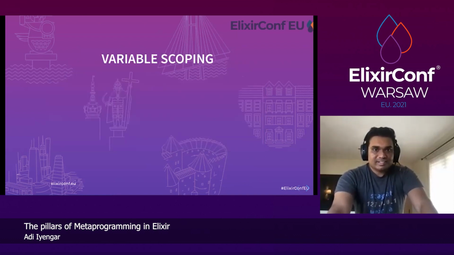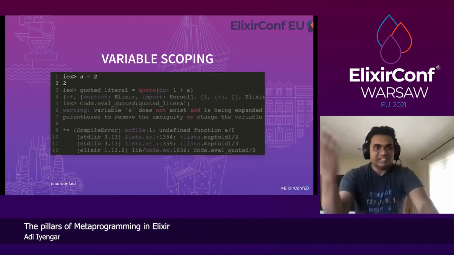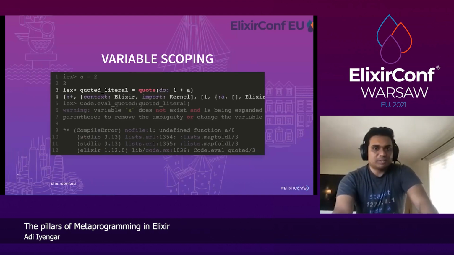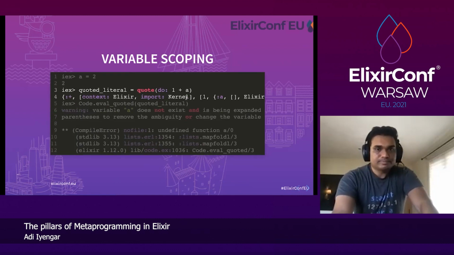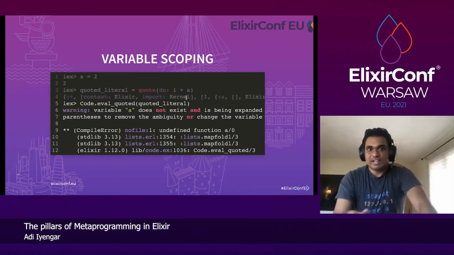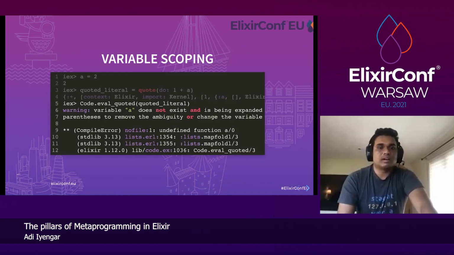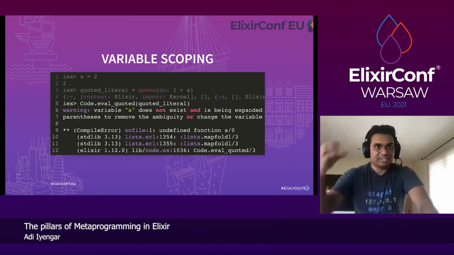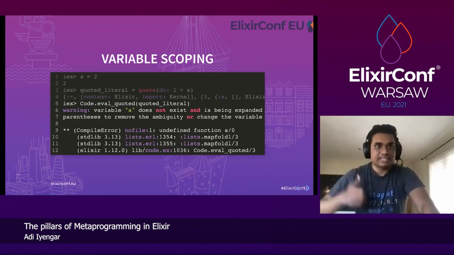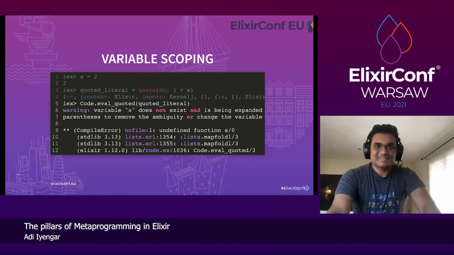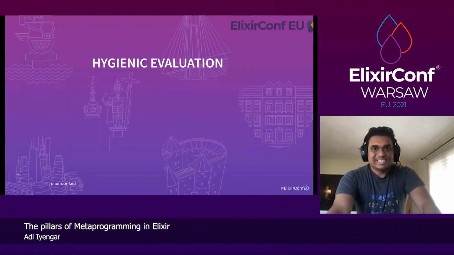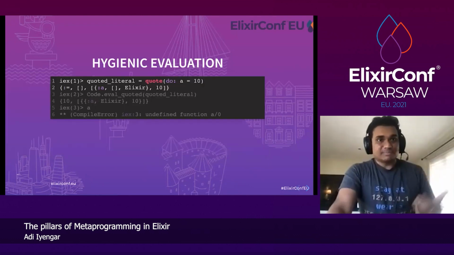Okay, so let's define a equals 2, then define the quoted literal. Again, we get the same quoted literal. Try to evaluate it, we get the error again. What that means is if you define a variable outside of the scope of the quote, it doesn't leak into the scope of the quote, or at least by default, it doesn't. Similarly, let's define something inside the scope.